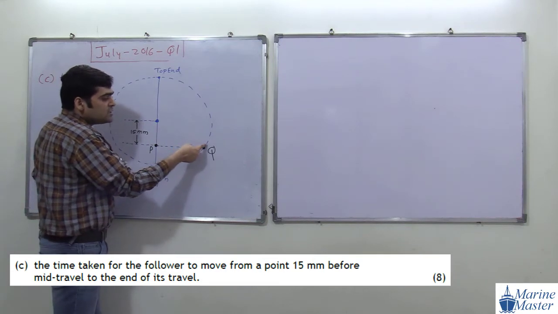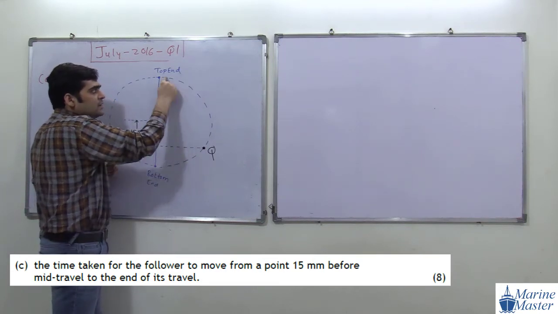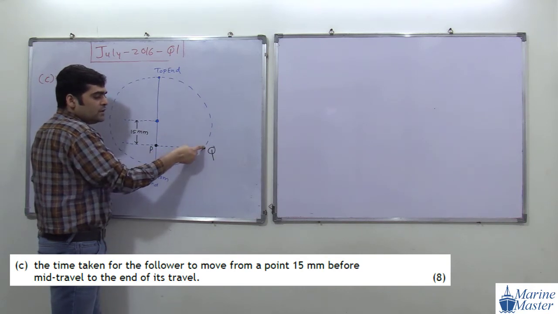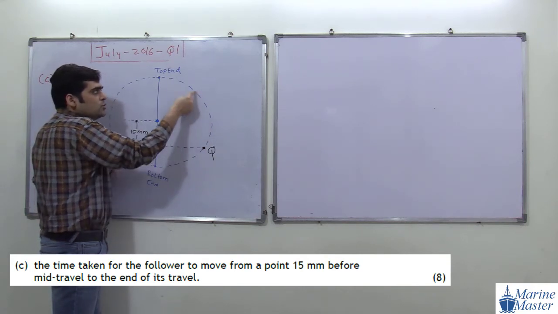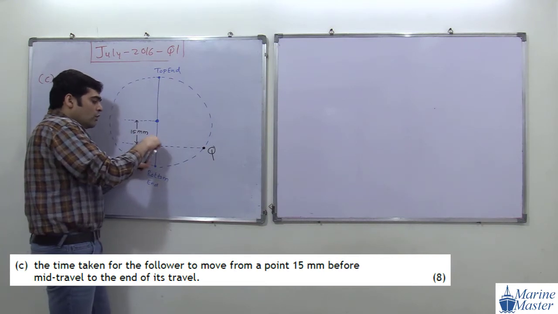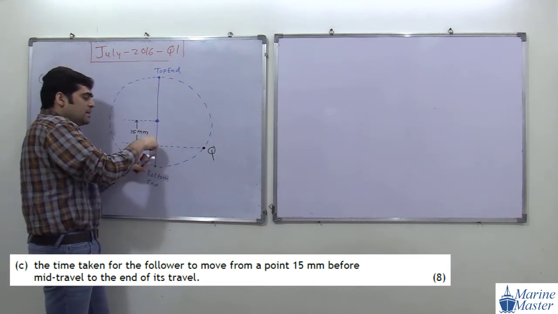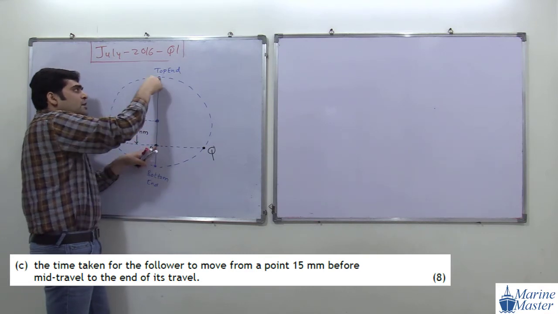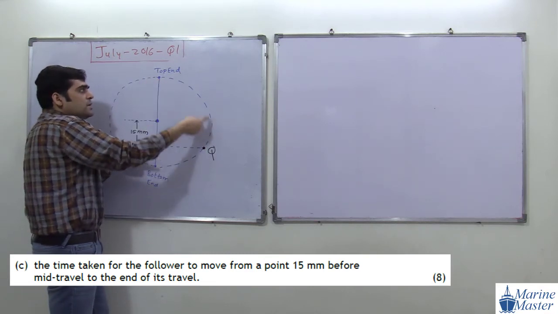Q will follow this circle. This arc of the circle means this point Q will go from where? It goes from this point to this point. When our follower goes from here to here, 15 mm before the mid travel to the end of travel. So when point P goes from here to here, point Q goes from here to here.